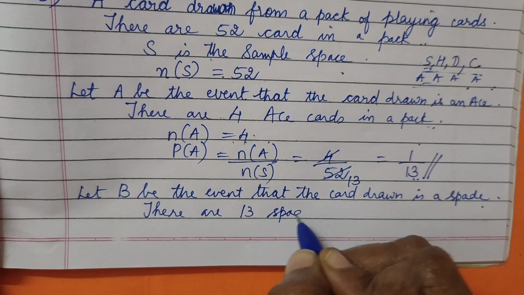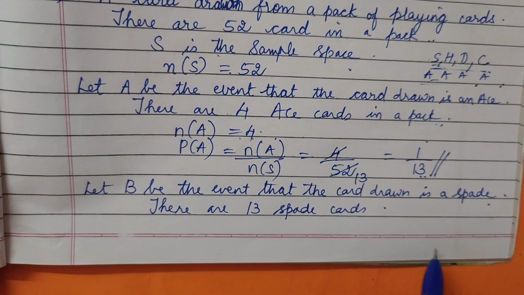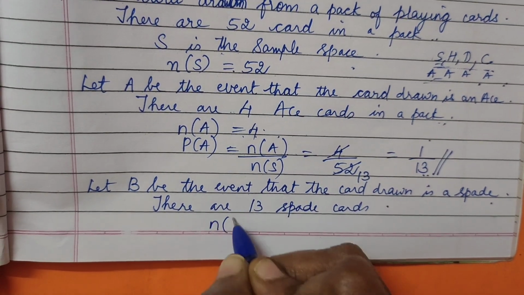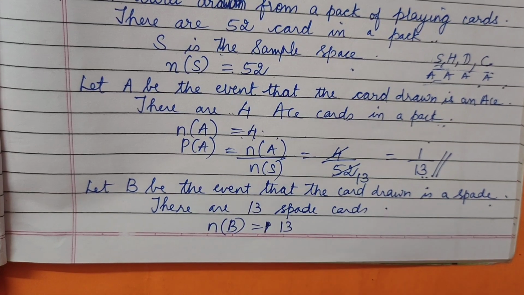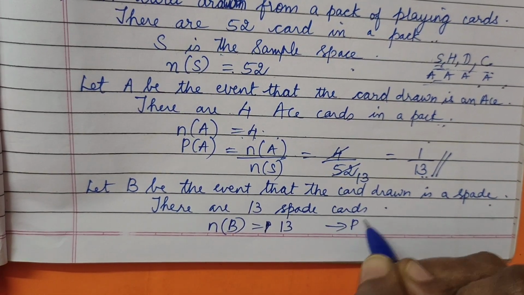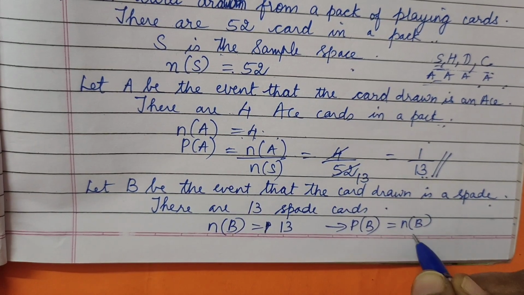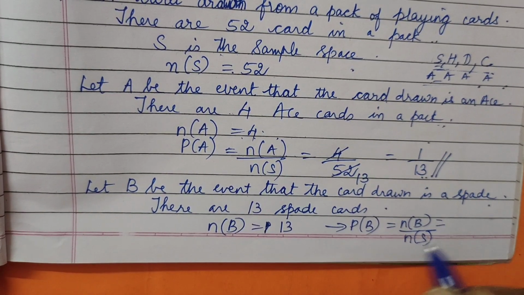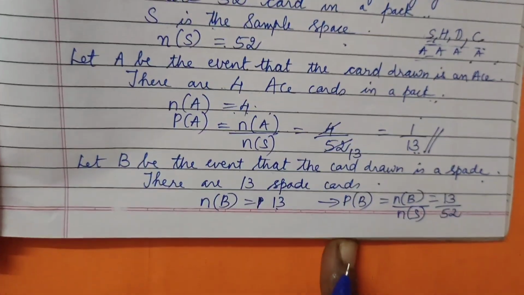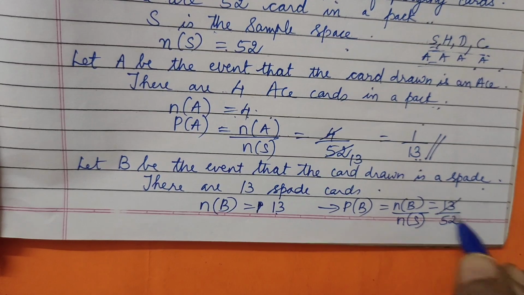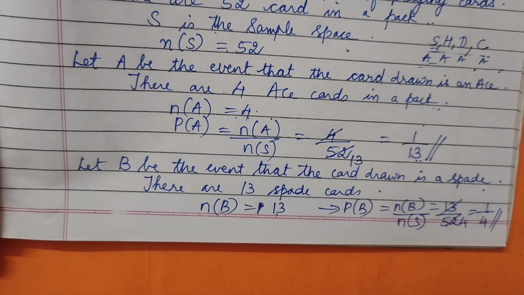So 13 spade cards are there. We can write N of B is 13 directly. Once we have written that, we can write P of B equals N of B upon N of S. So N of B is 13 upon 52. 13 times how many is 52? 4s are 52. So you get 1 upon 4. Are you all clear with this one?